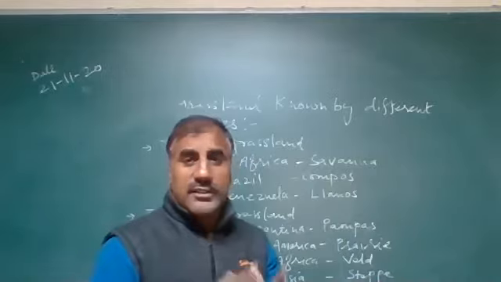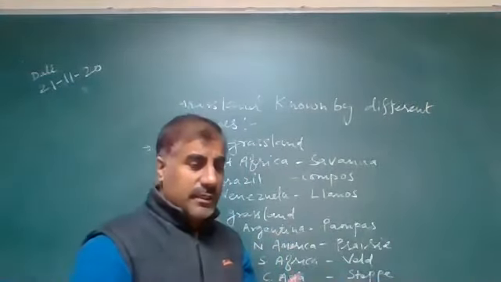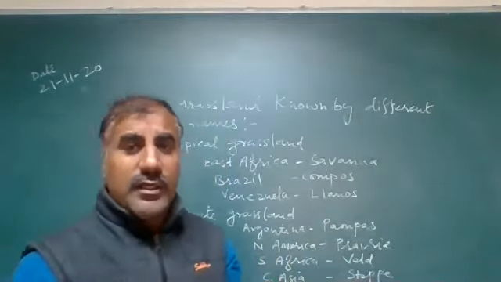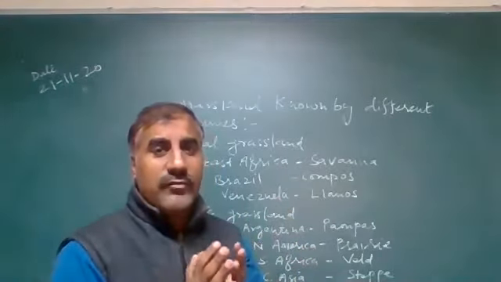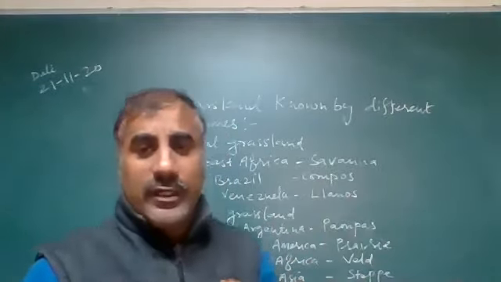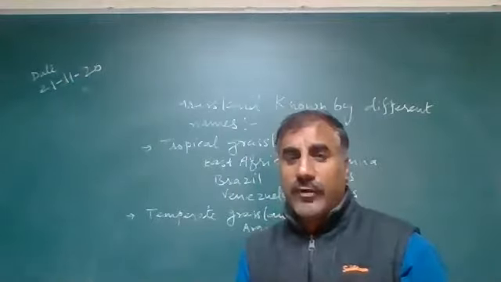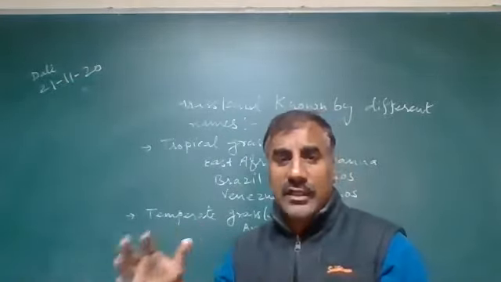Earlier we have discussed the tropical evergreen forest, tropical deciduous forest, temperate evergreen forest, temperate deciduous forest, and later on the Mediterranean vegetations, which are found nearby the Mediterranean area, and such vegetations are found in other parts of the world where the same climatic conditions are observed.